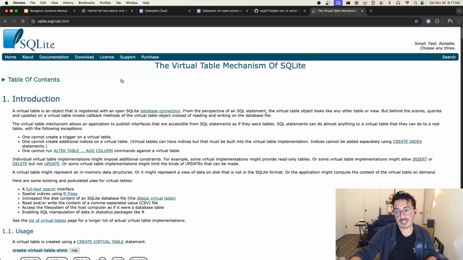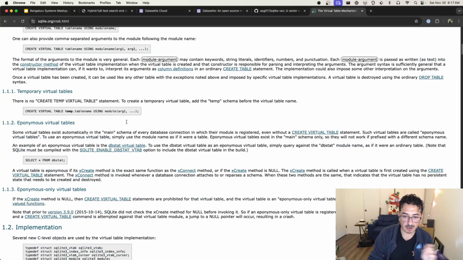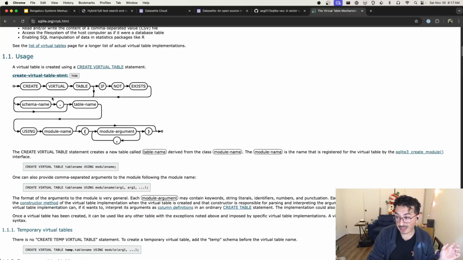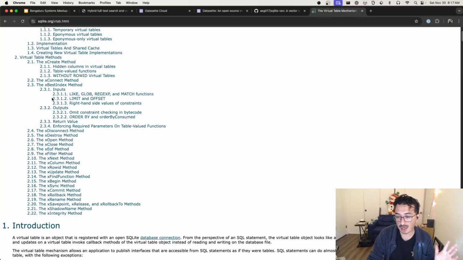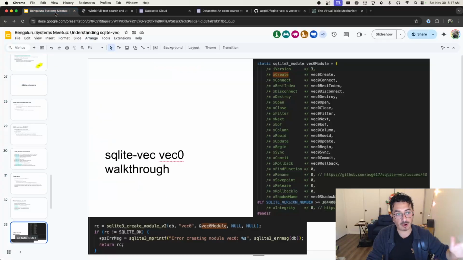I would say that if you really wanted to, this page inside of the SQLite documentation goes very, very deep into how you can build a virtual table and what all the different methods mean. It is a fairly long document. It honestly took me about a year and a half to really understand everything that has to do with this. But that is one way to learn about how virtual tables work. Or I'll just go over step by step what it means for SQLite-vec.